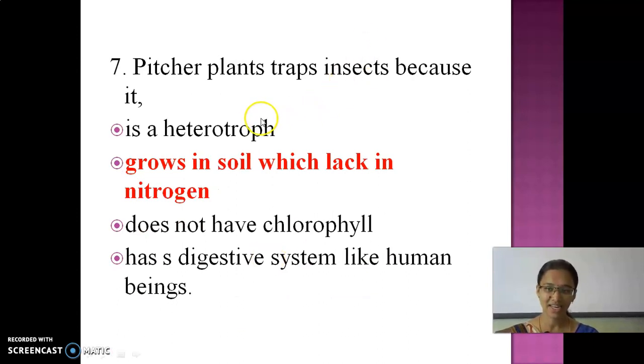Other options: grows in soil which lacks nitrogen, does not have chlorophyll, has a digestive system. All the options are correct. Why does it trap? Because it lacks nitrogen, so it traps insects. With the help of those insects, it gets nitrogen as food.